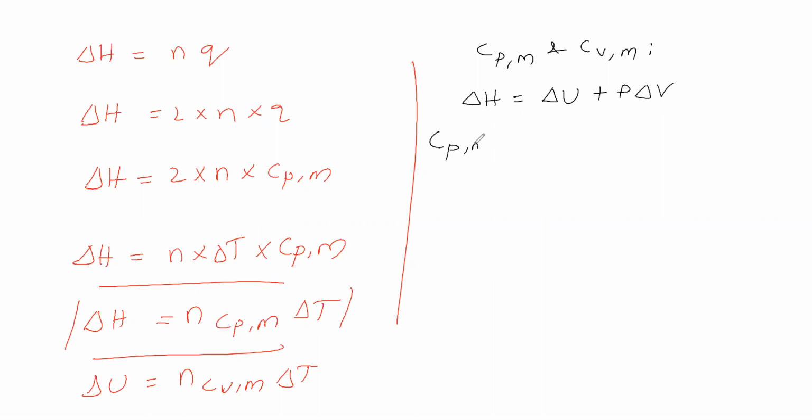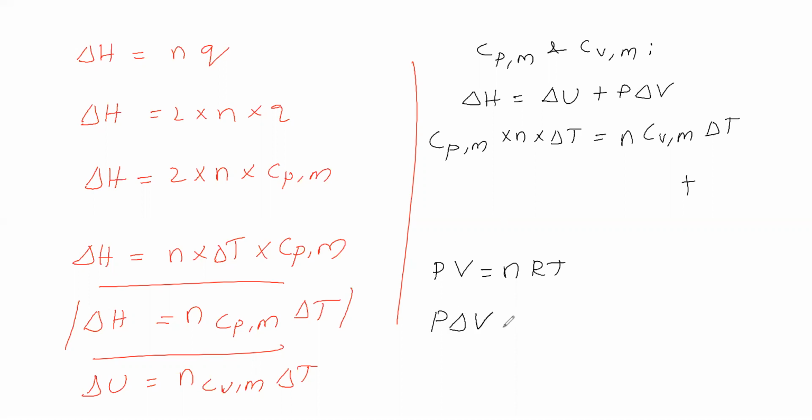So n CPM delta T is equal to delta U. Substitute delta U, that is n CVM delta T. Then P delta V we have to substitute. Now we will take an ideal gas. For an ideal gas, PV is equal to nRT. In P delta V, the volume is changing.